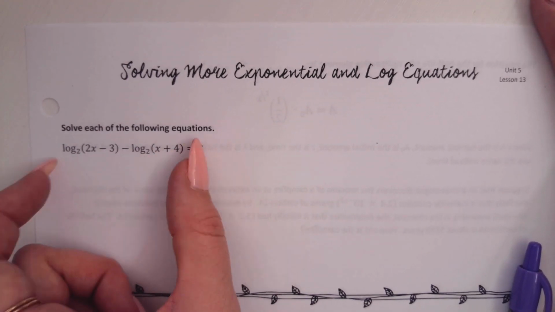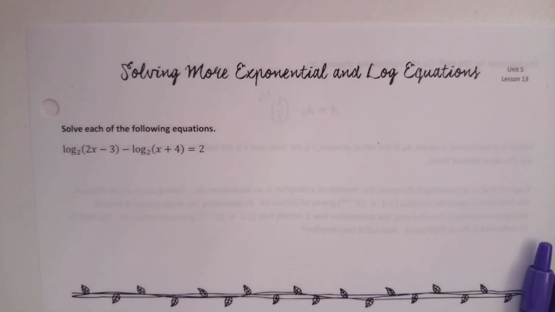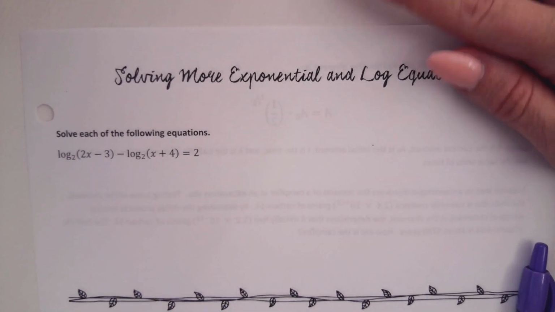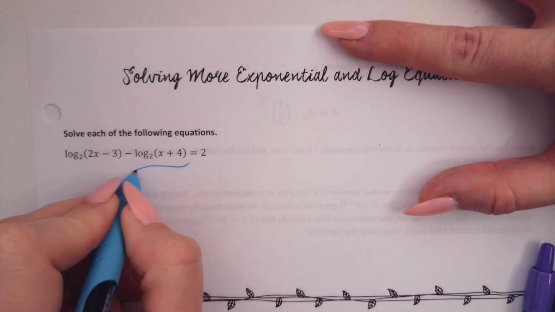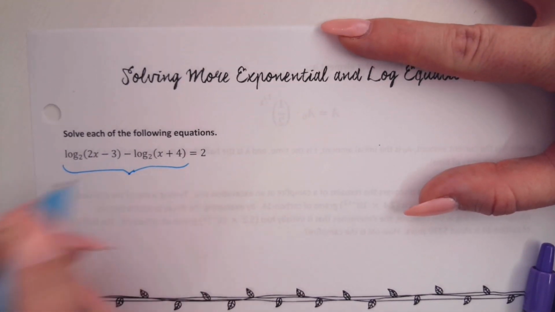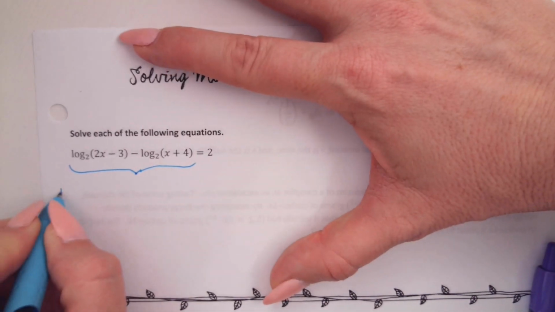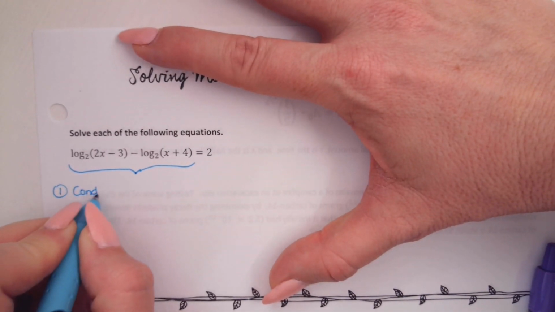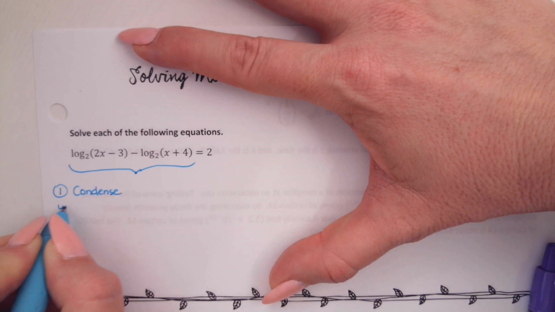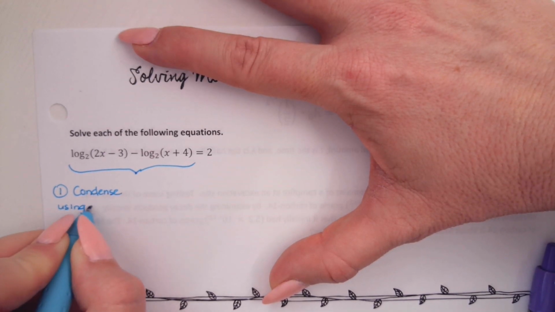We couldn't solve a log equation unless we just had one log all by itself, isolated. And right now we have two logs, but we have a way to make those two logs one log. What is it? It is something property, more specific though. We call it the quotient property. We're going to condense using the quotient property, which, yes, does turn into division. So we need to condense first using the quotient property.